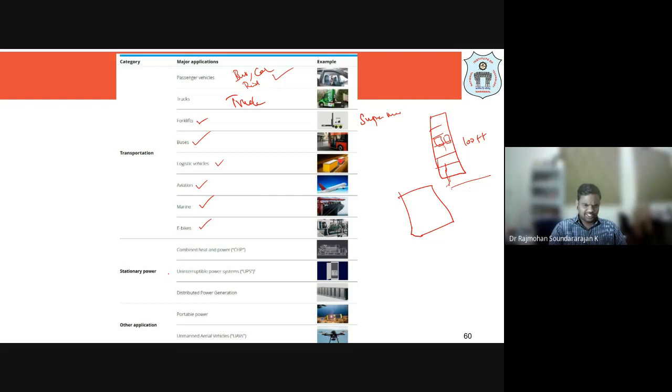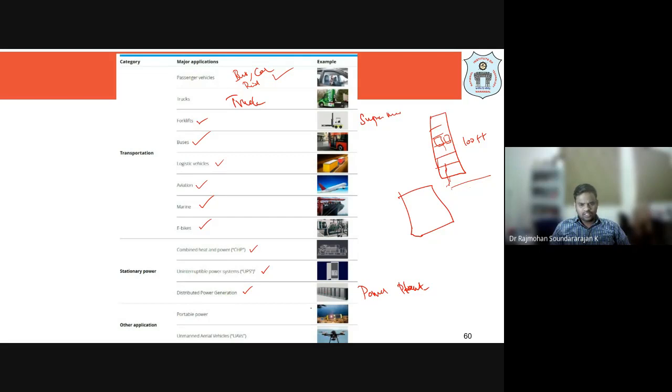And if you look at stationary power, like UPS, what we are using at our home, inverters, we are using batteries, right? So in place of batteries we can use fuel cells. That way in stationary power, it can be a combined heat and power unit, an uninterrupted power supply (UPS) system, or distributed power generation. Even a full power plant can be a fuel cell power plant.